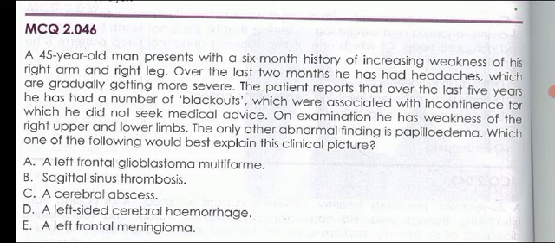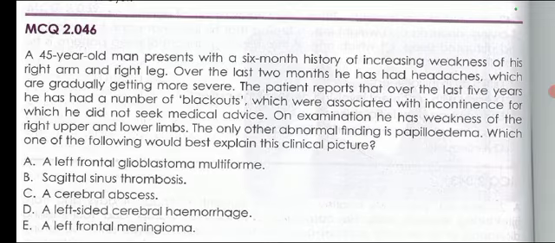This patient, who is 45 years old, presents with weakness in the right arm and right leg, with headache which is gradually getting more severe. Over the last 5 years, he had a number of blackouts associated with incontinence, for which he did not seek any medical advice. On examination, he has weakness of the right upper and lower limbs. The only other abnormal finding is papilledema. Which of the following would best explain this clinical picture?